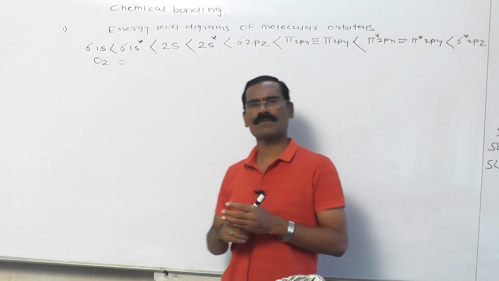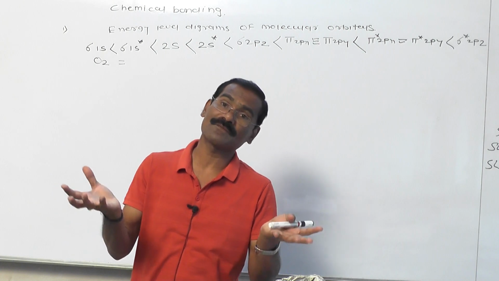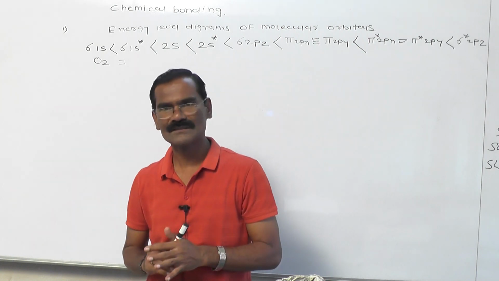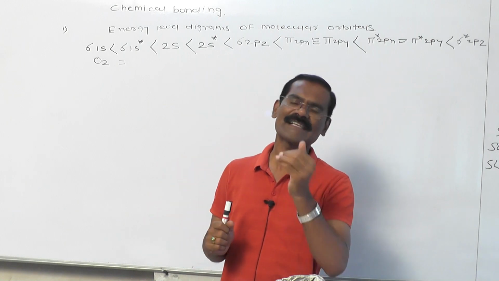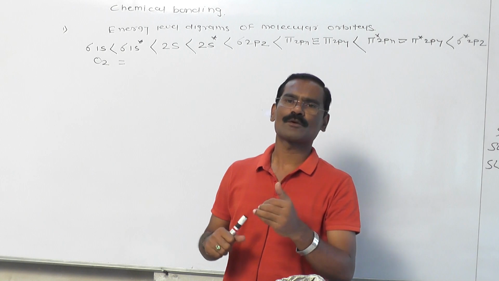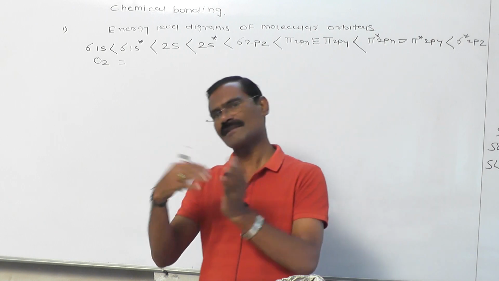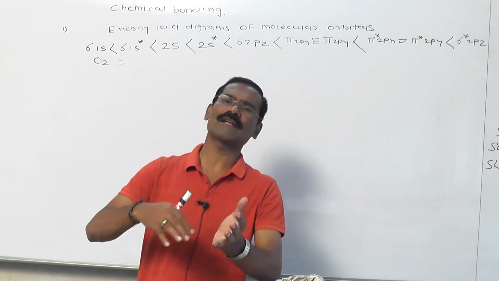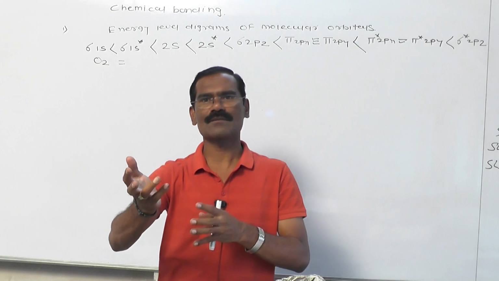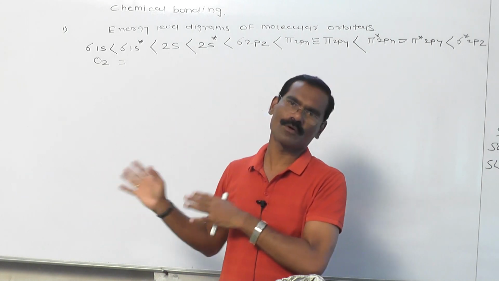The oxygen molecule is formed by the overlapping of two oxygen atoms, or the overlapping of atomic orbitals from those oxygen atoms, and that gives the O2 molecule. You know very well, each oxygen atom has 8 electrons in total. Therefore the total number of electrons in the O2 molecule is 8 plus 8, equal to 16. Therefore, oxygen is a molecule which has more than 14 electrons. Concentrate on my words: what is the meaning of more than 14 and less than 14? I will explain it on the board, see toward the board.